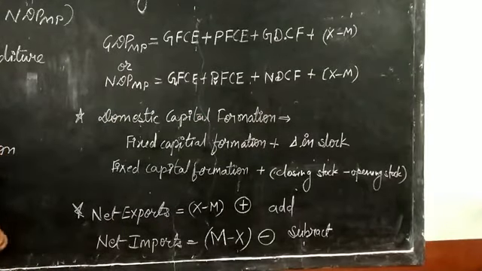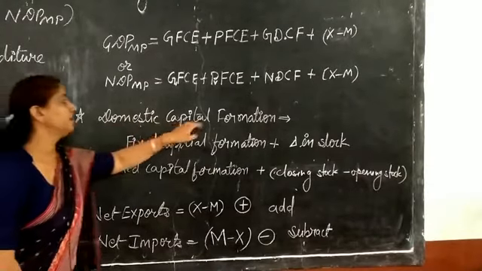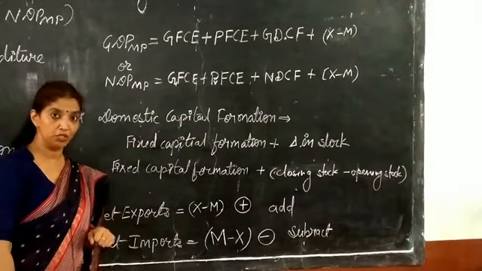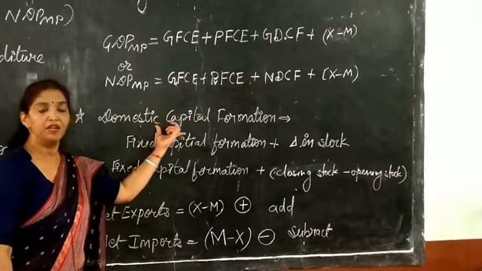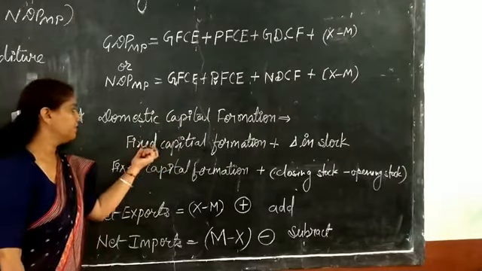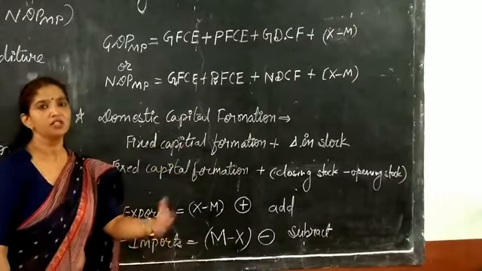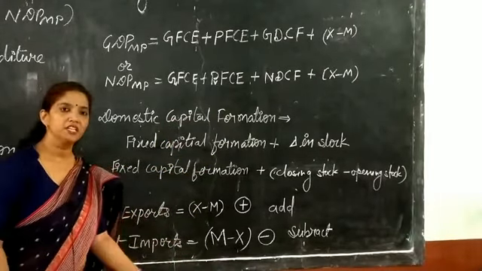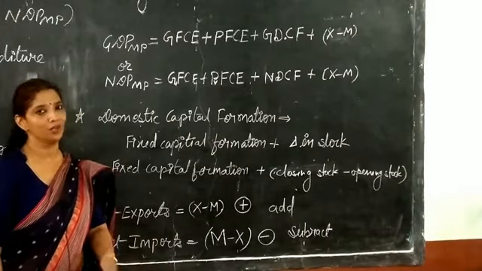A few things we have to keep in mind while estimating national income. Sometimes domestic capital formation is not mentioned in the question. Instead of this term, we will get the fixed capital formation, and sometimes change in stock may or may not be given.